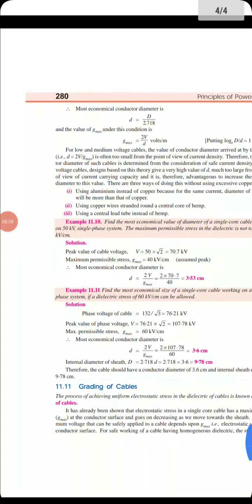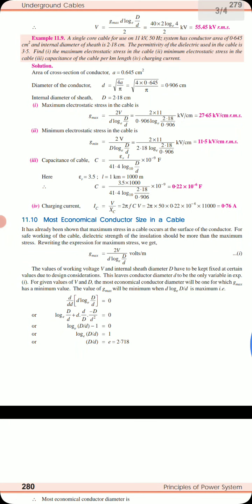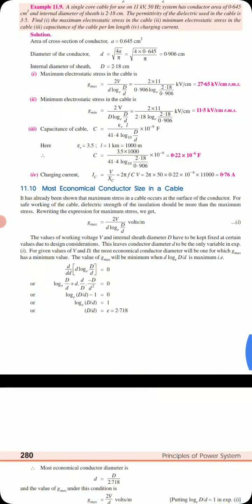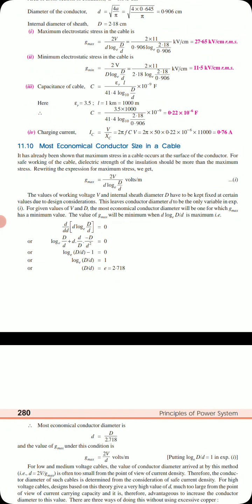Okay, so next is the most economical conductor size. It has already been shown that the maximum stress of the cable occurs at the surface of the conductor. For safe working of a cable, the dielectric strength of the insulation should be more than the maximum stress. So rewriting the expression of G max is given like this. The values of working voltage V and internal sheath diameter D have to be kept fixed for certain values due to design considerations. This leaves the conductor diameter d to be the only variable. So for given values of V and D, the most economical conductor will be one for which G max has a minimum value. How to get the minimum value?